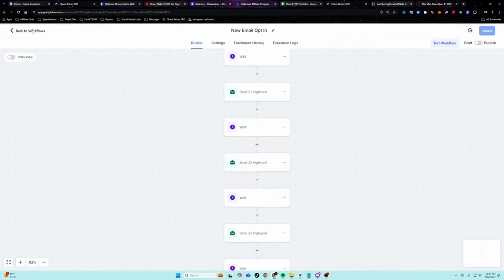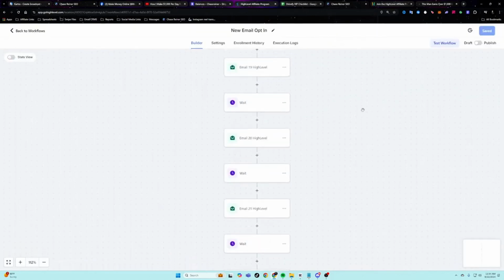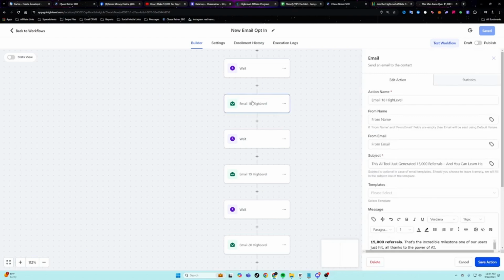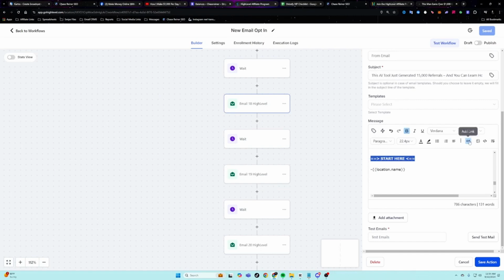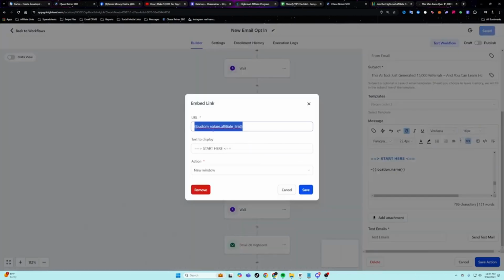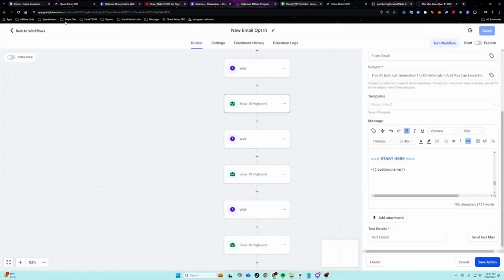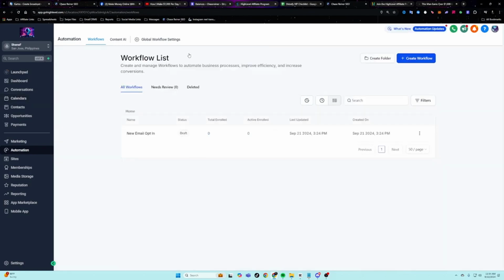So let me show you here the way that you swap out your link. In these emails, you're going to see it says whatever the email says, and then it has a link going to the affiliate, the offer, okay? And so what we want to do is swap out the current link with your link, and we're using something called a custom value. So what I can do is set the custom value in the account to be different than the current custom value, and that'll actually just swap out the link.